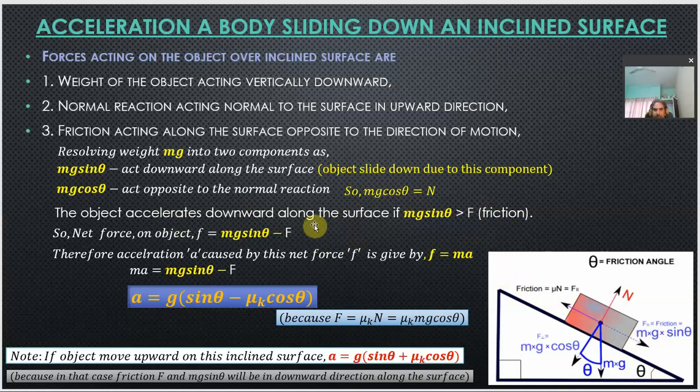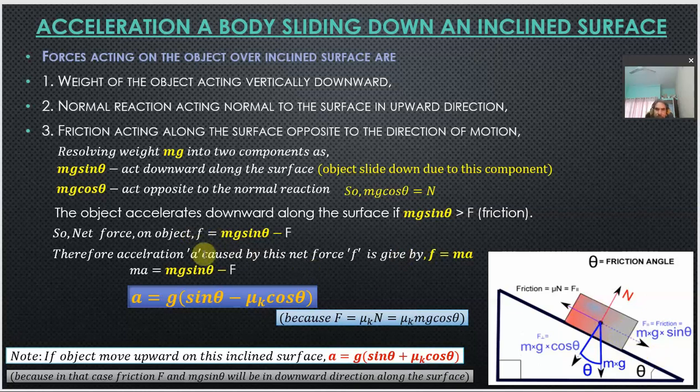And the net force, because these are the two forces acting on the object, and the object is having motion along this direction, that means the net force, total force or resultant force, will be mg sin theta minus this frictional force. Whatever force is left is called the net force, and it is under the effect of this force that the object will now slide down, right.